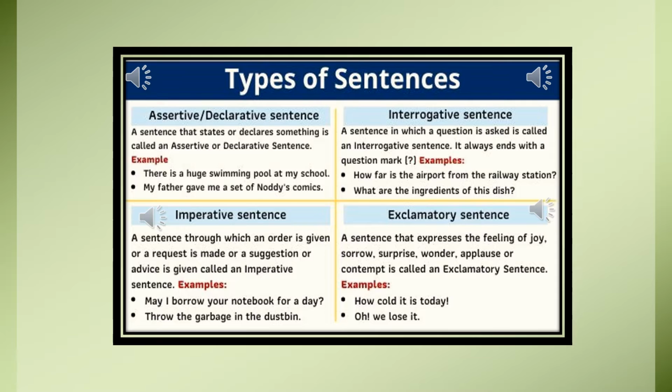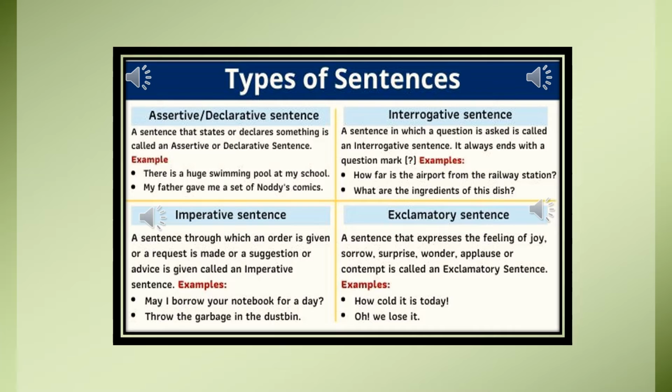Let us begin the first kind of sentence. It is an assertive or declarative sentence. Any sentence that states or declares something is known as an assertive sentence. For example, there is a huge swimming pool at my school. Now I am confirming something. Therefore, it is an assertive sentence.